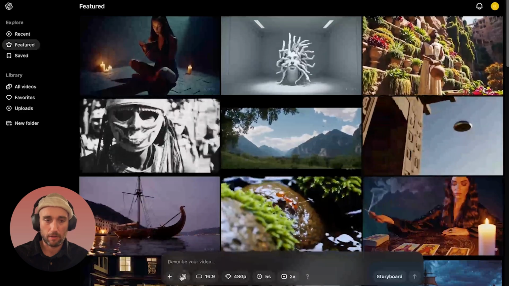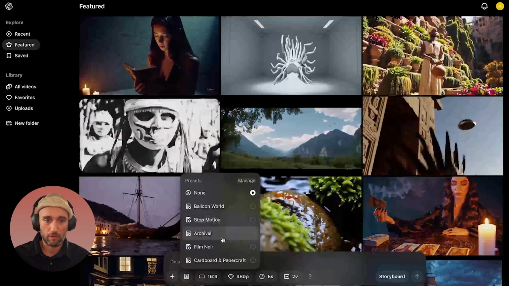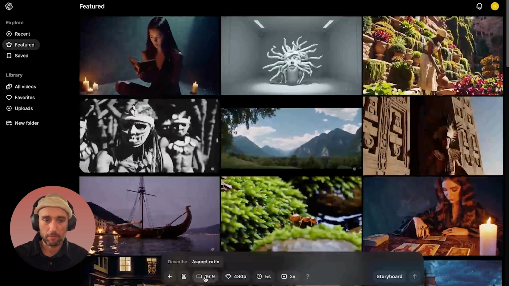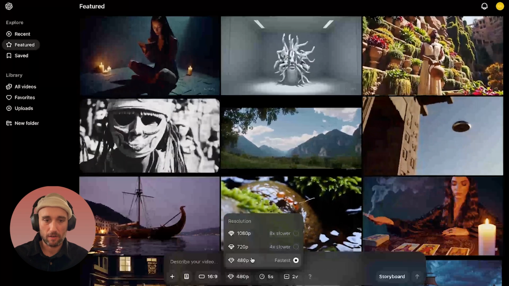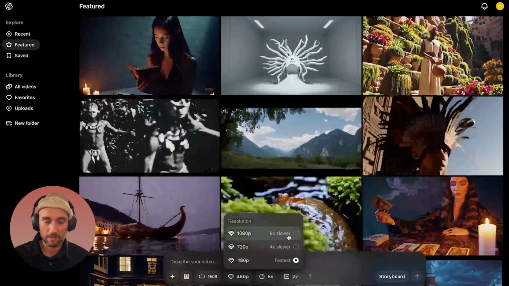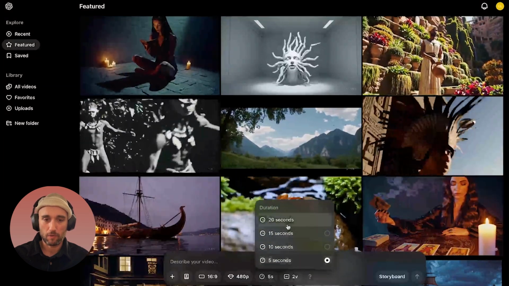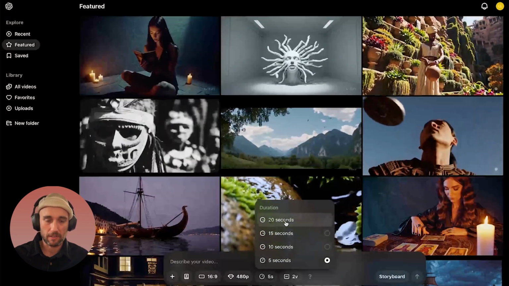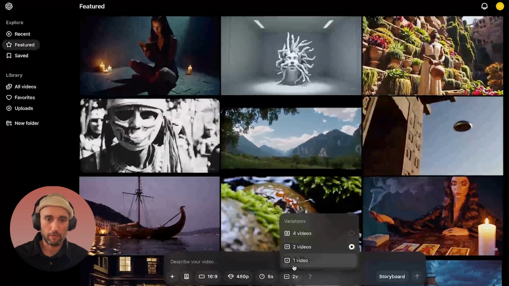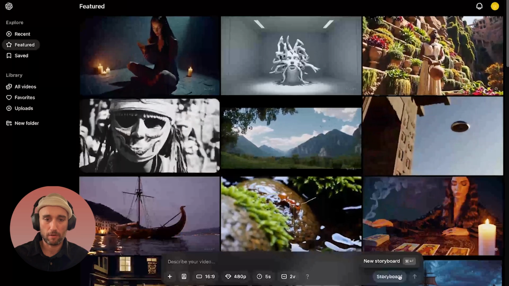Here's where we can upload an image if we want to create a video based on an image. Here are all the presets that OpenAI gives us: Balloon World, Stop Motion, Archival, Film, Cardboard, and Papercraft. We'll play with those. The aspect ratio, the quality, and as you see here, 480p is the fastest, but if we wanted to do 1080p, it'd be 8 times slower. Here are the length of the videos, from 5 seconds, the lowest, to 20 seconds. Obviously, if you put this all to the top, it's going to take a long time. And the variations of videos. So when you press generate, it'll give you a few different generations. Lastly, here's the storyboard mode, and we're going to use this later or in another video.